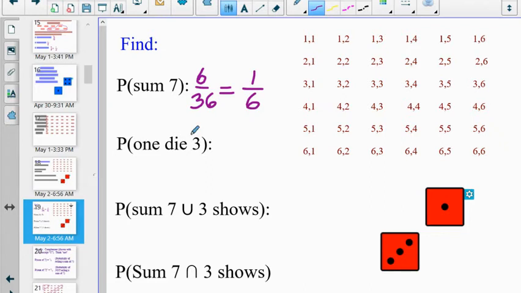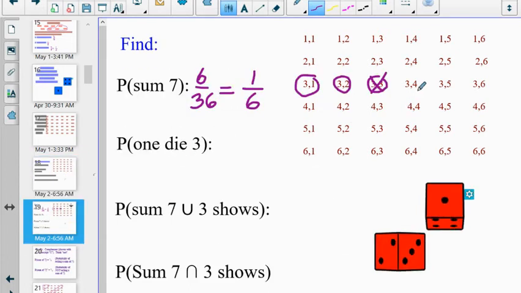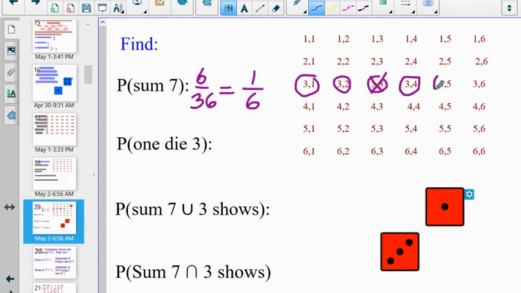The probability that one of the dice shows a 3. There's a 3, there's a 3. And I specified on this problem that one of the dice shows a 3. So I didn't say at least one, I said one. So we'll count all of these, but I'm not going to count one where there were 2 3s because I'm picky about this.